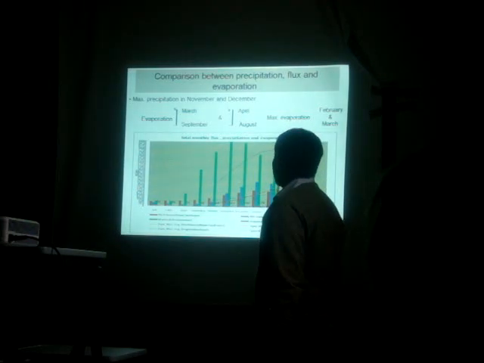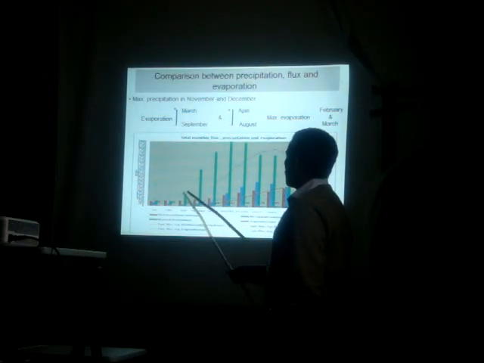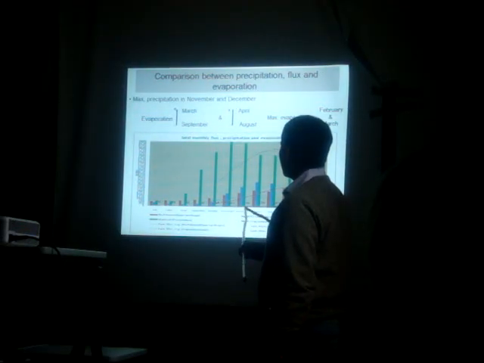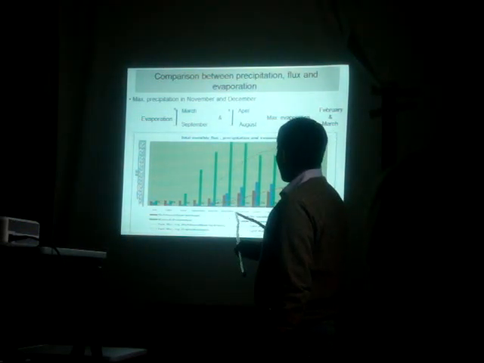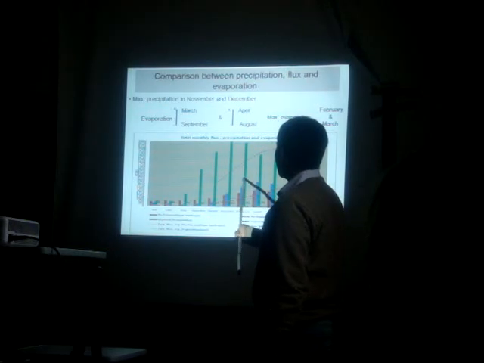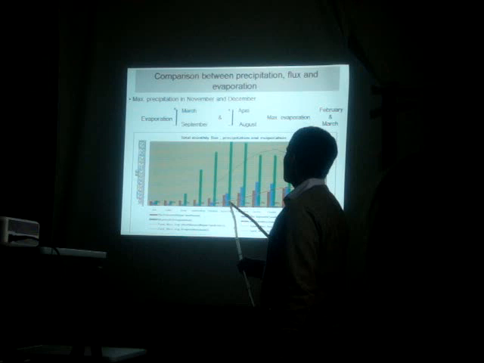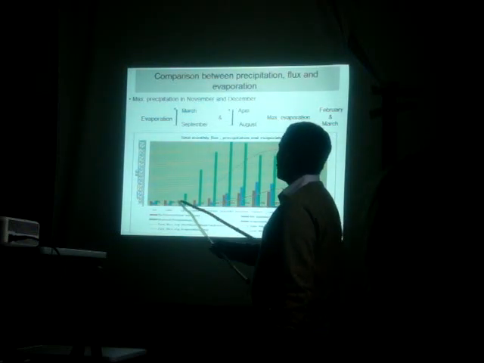Comparison between precipitation flux and evapotranspiration. Evapotranspiration data is given here. It also increases in the months of October, November and December with the increase of precipitation, because more surface water is available in these months, and it decreases in the summer months.